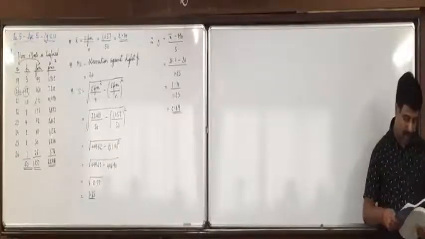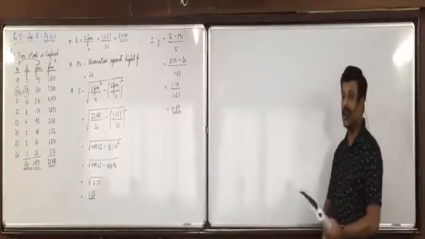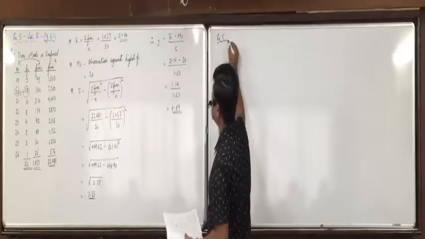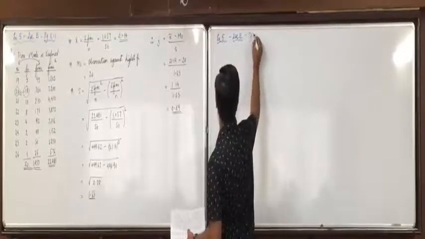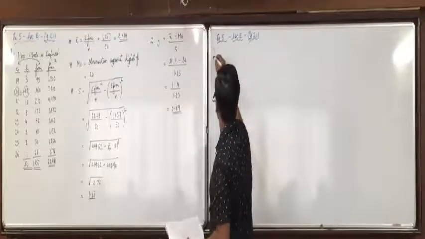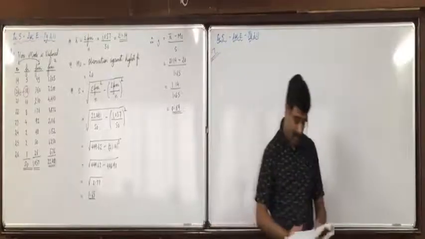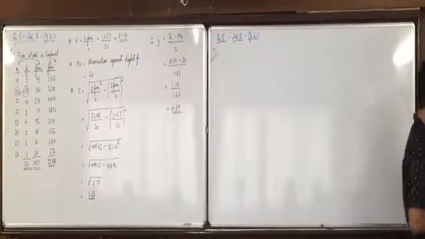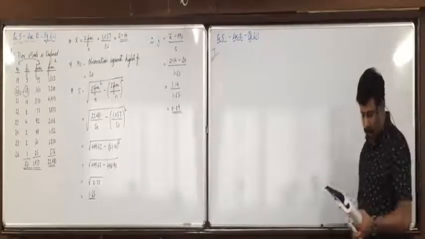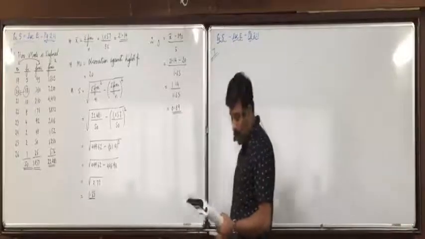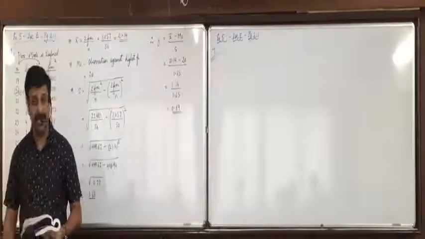Same page, question number 7. Exercise 5, section E. Page 211, question 7. The frequency distribution of sale of notebooks from a stationery shop in the month of June for year 2014 is as follows. Find coefficient of skewness using Karl Pearson's method.